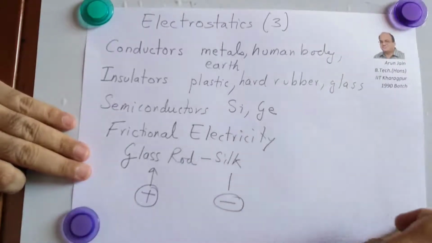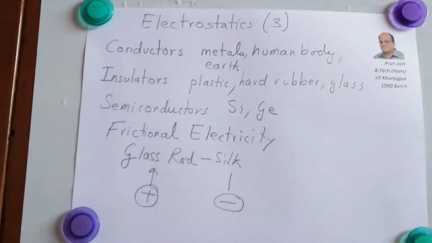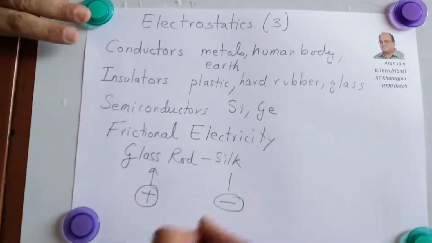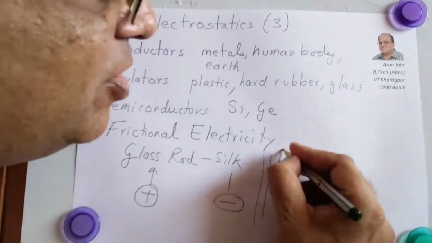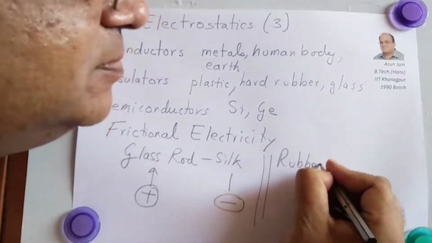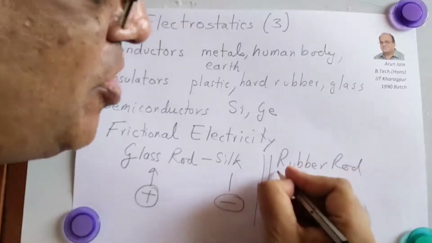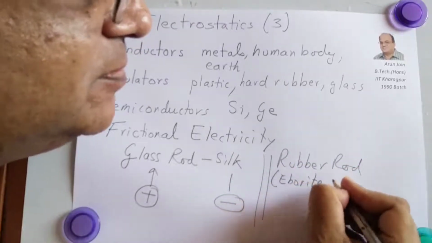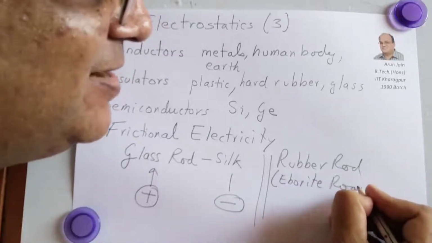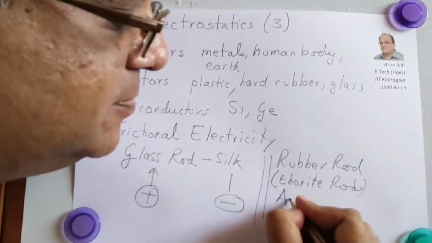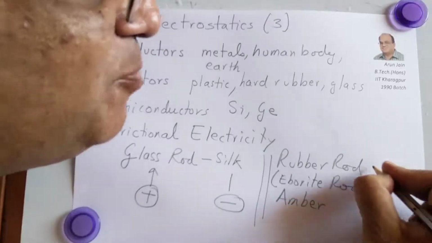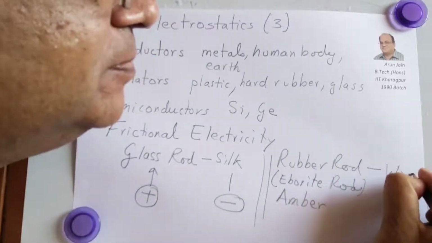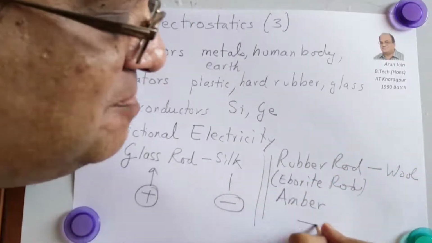So when a glass rod is rubbed with silk, the glass rod gets positively charged and the silk gets an equal amount of minus charge. Same way, when a rubber rod or ebonite rod, or for that matter amber, is rubbed with wool, the rubber rod gets minus charge.